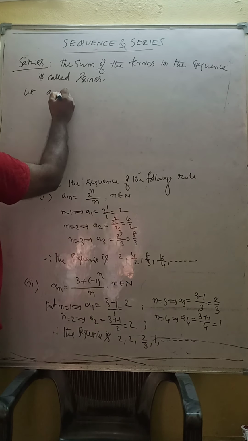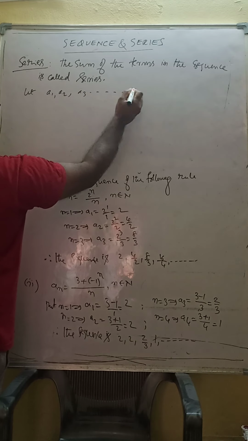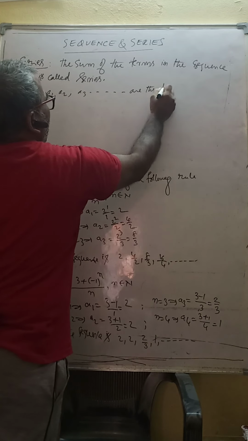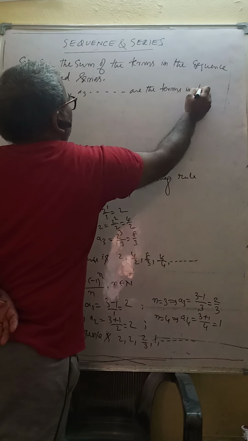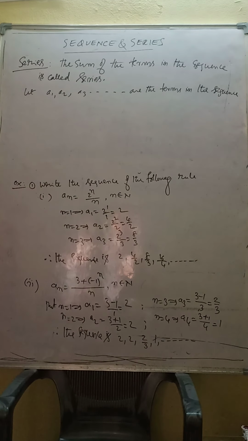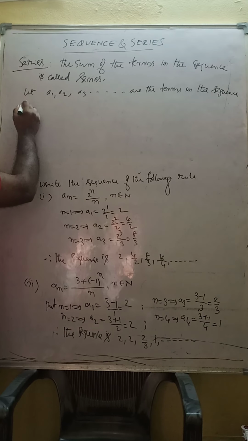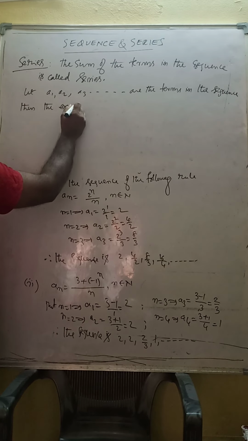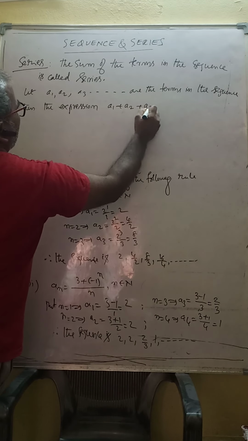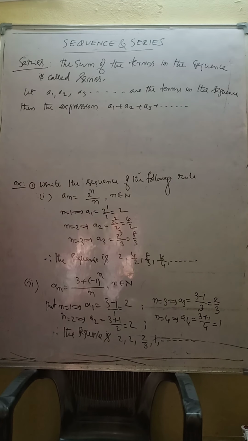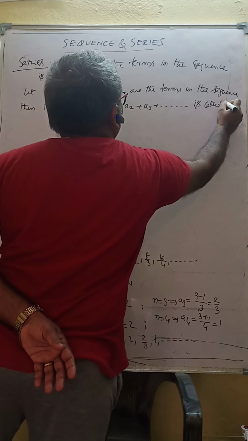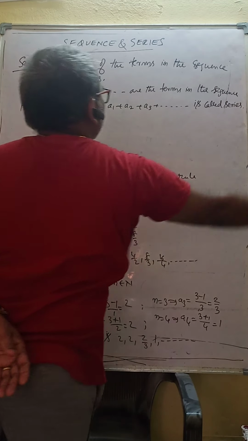Let a1, a2, a3, and so on be the terms in the sequence. Then the expression a1 plus a2 plus a3 plus so on is called a series.